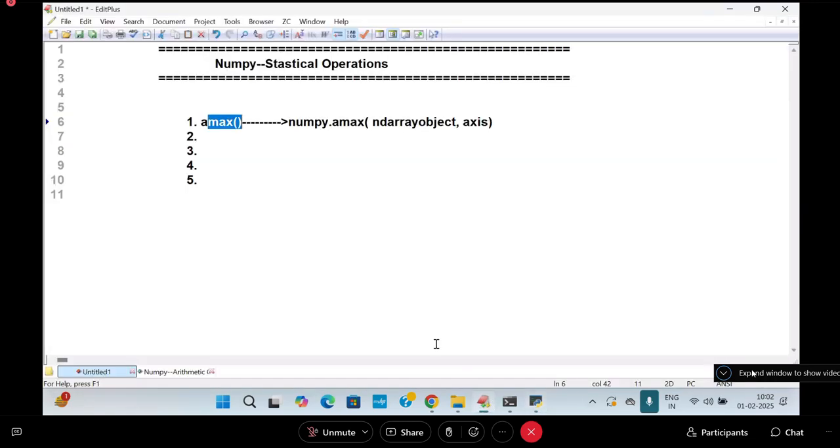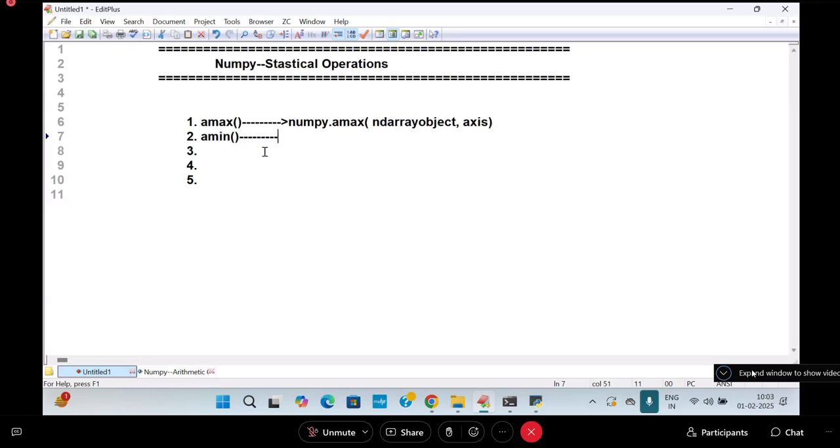Something like that. You are going to write what? A max. A max is nothing but what? Array max. That will give you the maximum value of a one dimensional array, 2D and ND. I can also mention axis. I'll tell you the meaning of axis. Don't worry. You only tell me a min.